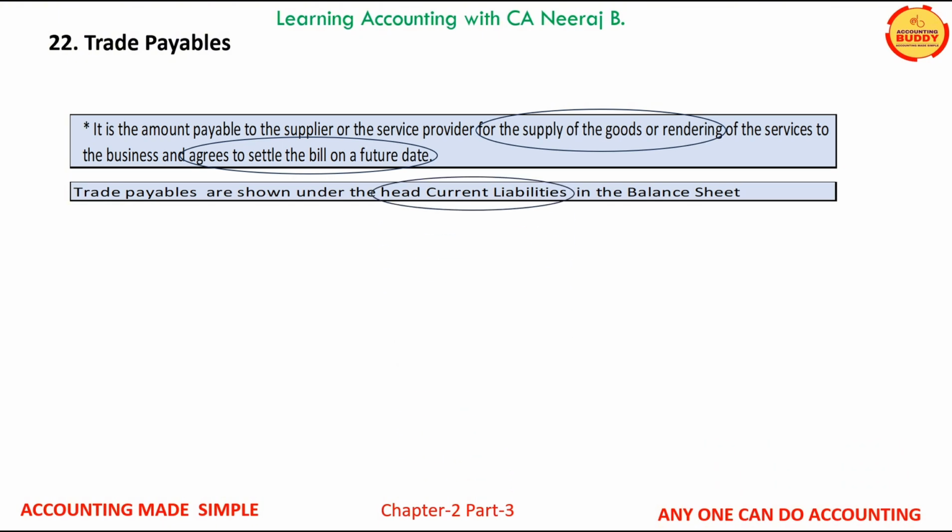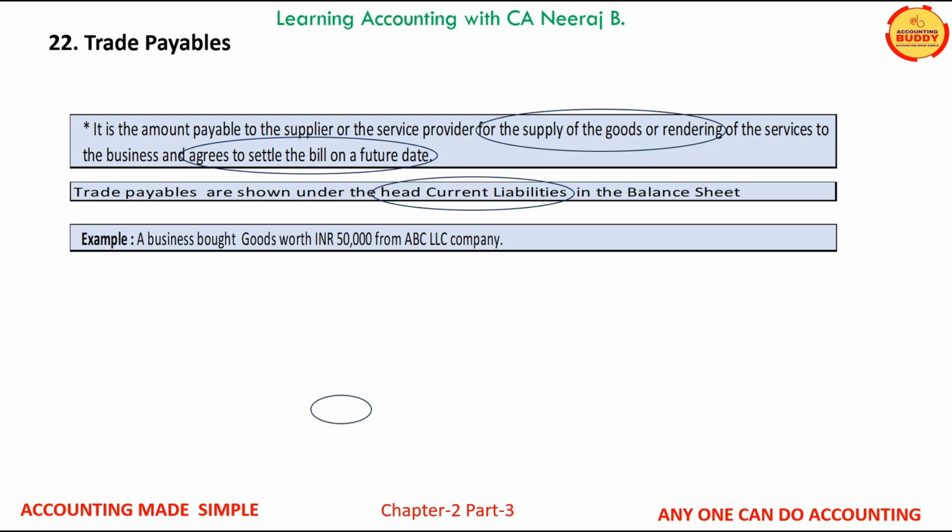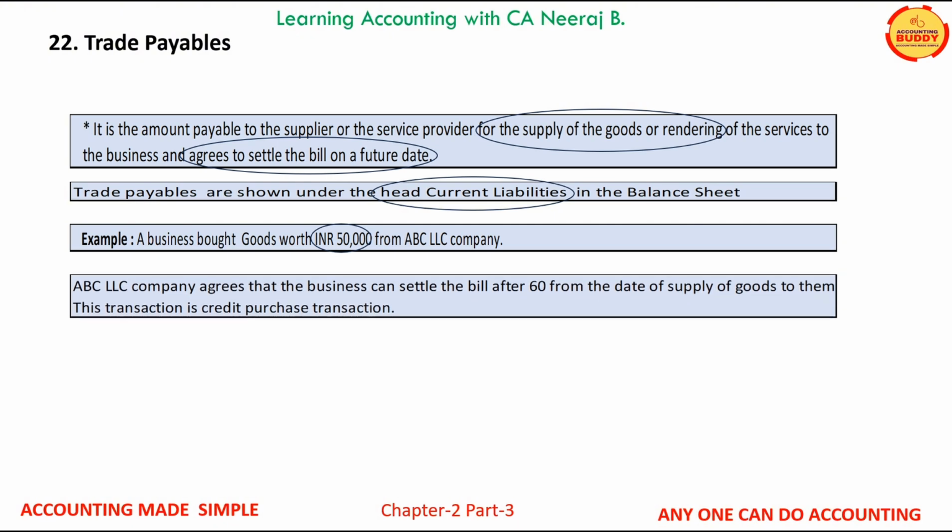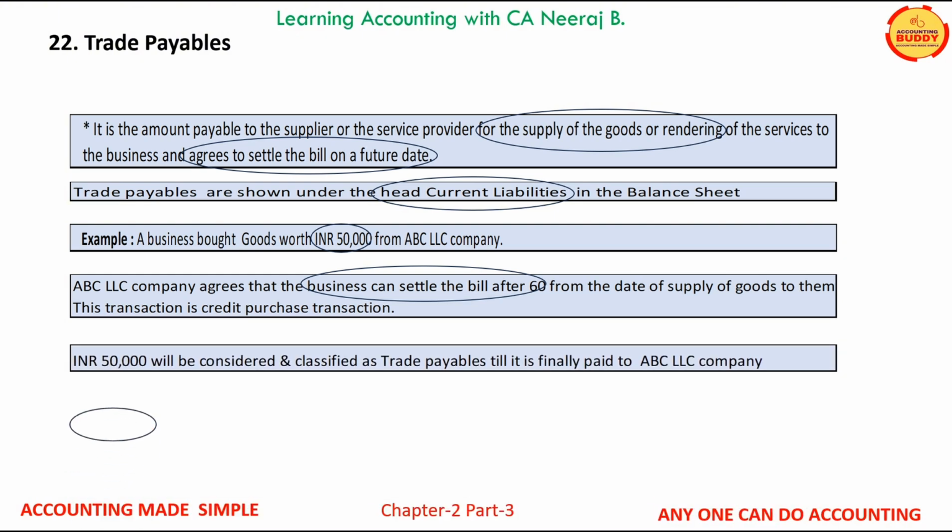Let us understand this with an example. A business bought goods worth INR 50,000 from ABC LLC company. ABC LLC company agrees that the business can settle the bill after 60 days from the date of supply of goods to them. This transaction is a credit purchase transaction. INR 50,000 will be considered and classified as trade payables till it is finally paid to ABC LLC company.